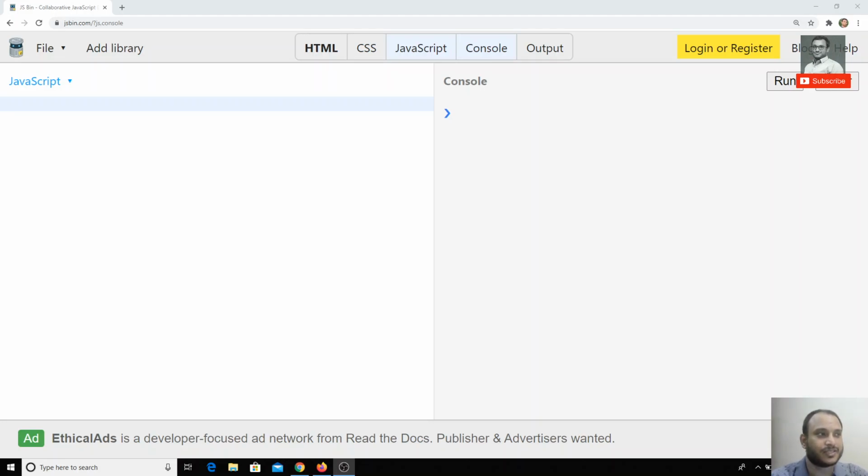Reflect is also one way of creating an object. You can ask me, there are so many ways we can create an object in JavaScript or ES6. We can use direct curly braces to create an object. We can create an object using new, by creating a class or a constructor function, using the new operator.